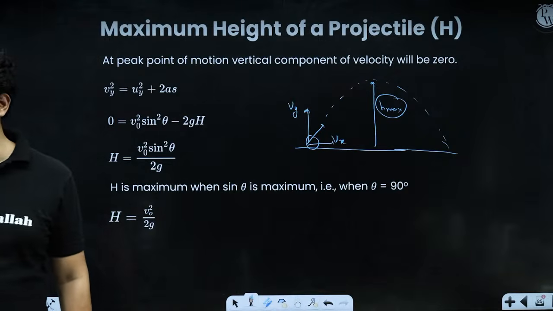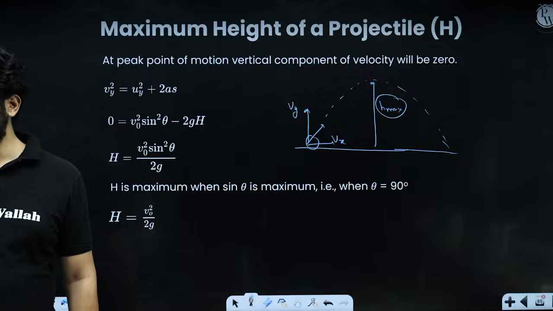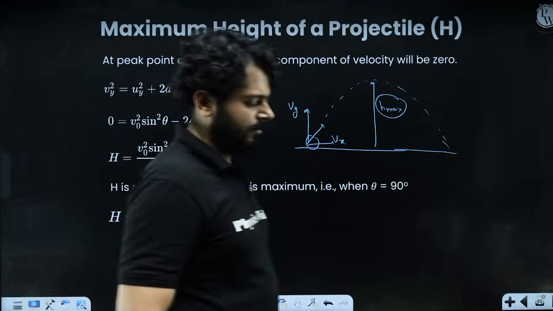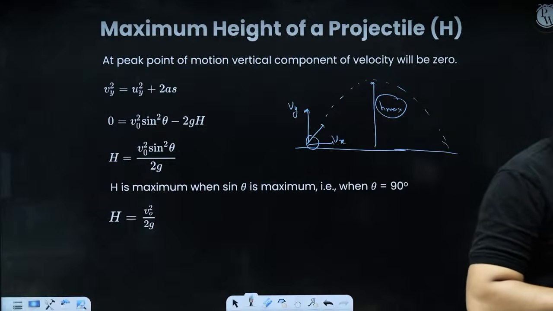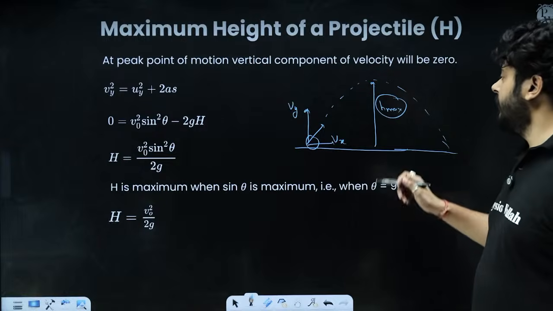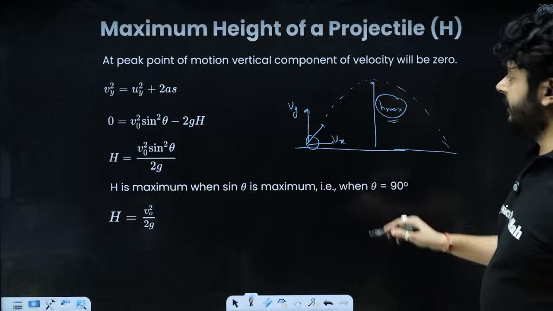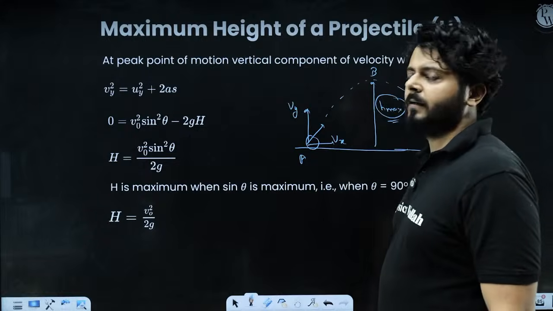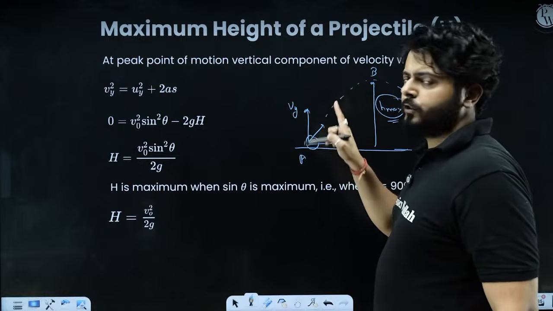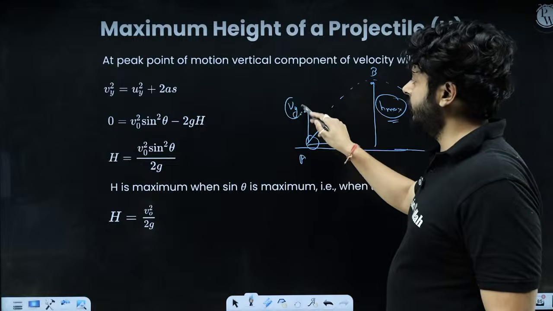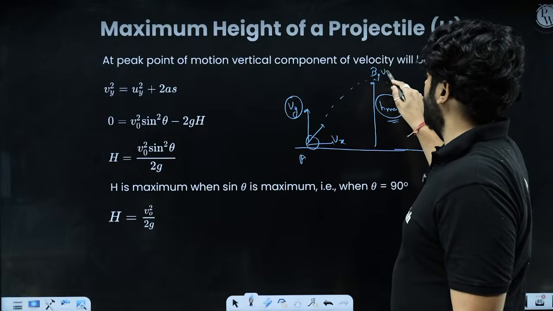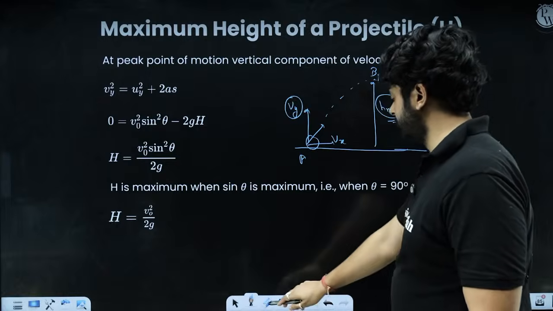I believe the idea is very, very clear. To get the maximum height, I have to analyze the vertical motion. Let's analyze the motion from A to B. B is the topmost point. We are analyzing the motion in the vertical direction. So this is the initial velocity in the vertical direction. The final velocity in the vertical direction is Vy.